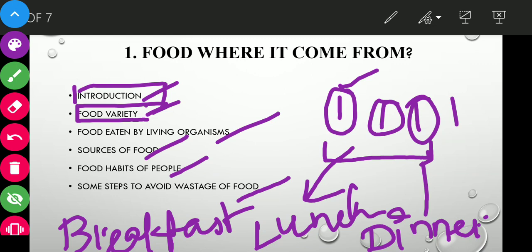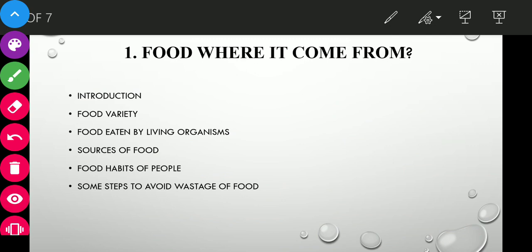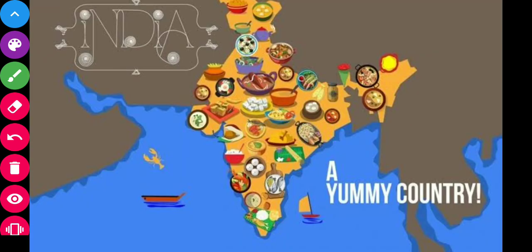There are a lot of varieties of foods consumed by us, like milk, egg, pulses, curd, paratha, idli, you can see over here, idli, and then meat, fruits like apple and banana, then vegetables, and different other types of foods we consume in our meals.